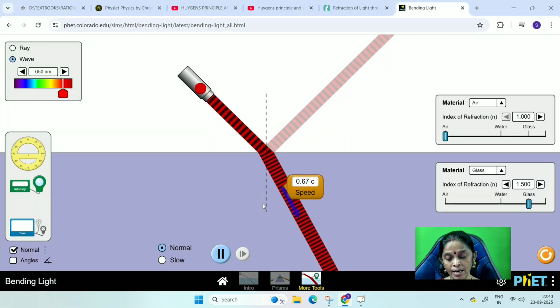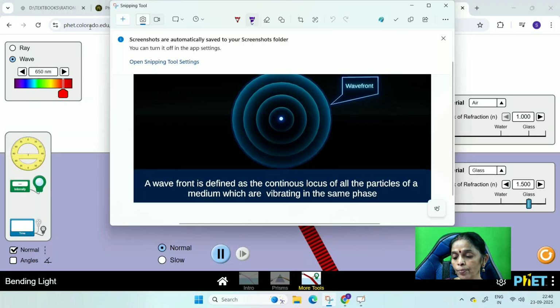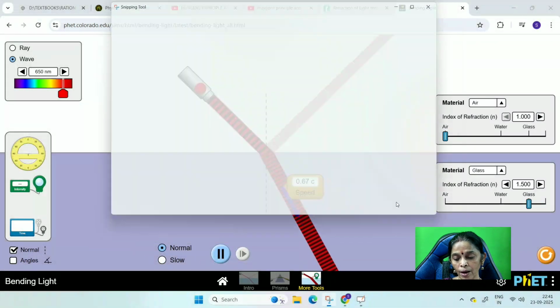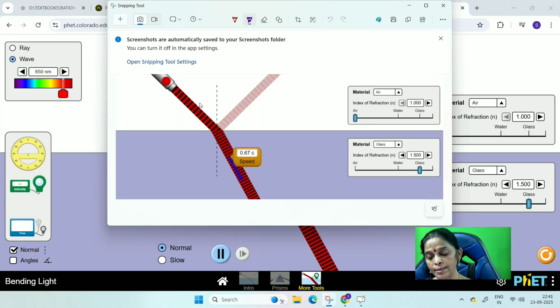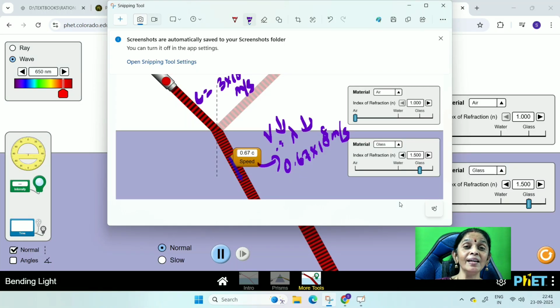So here c is 3 into 10 power 8 meter per second, but here it is 0.67 into 10 power 8 meter per second. So the speed decreases, and therefore the wavelength also decreases.